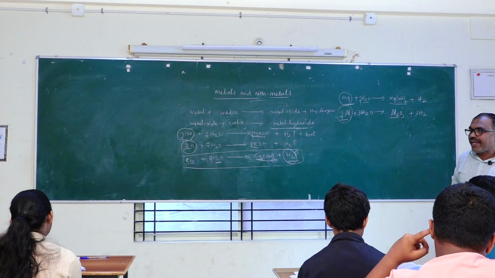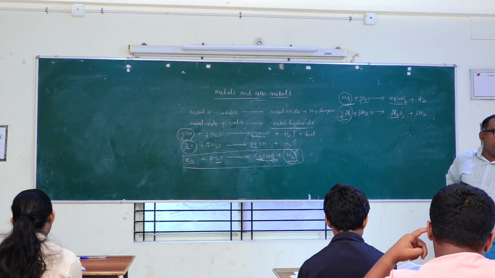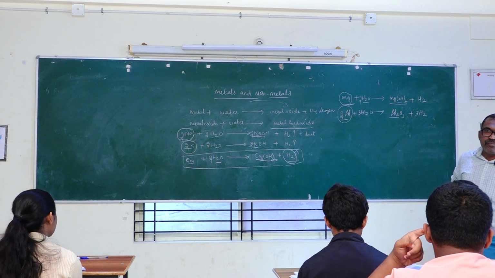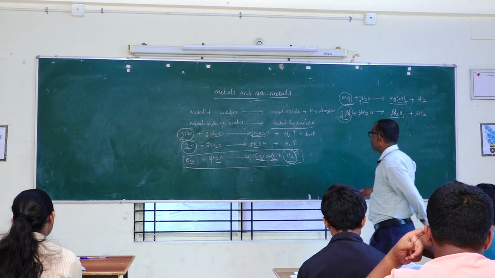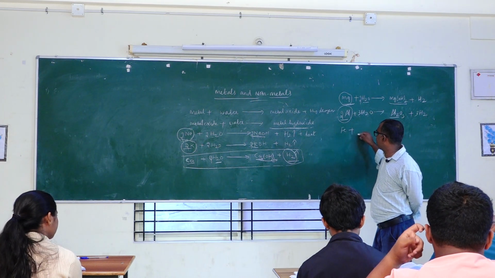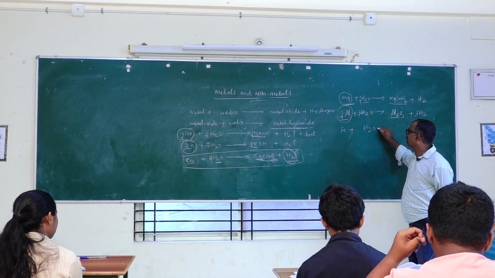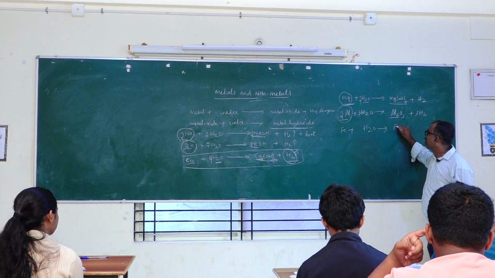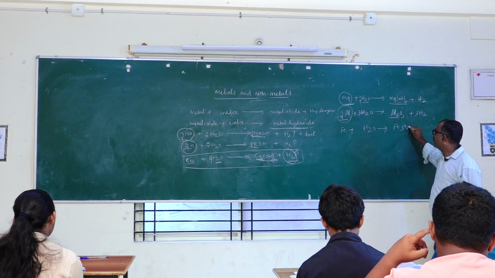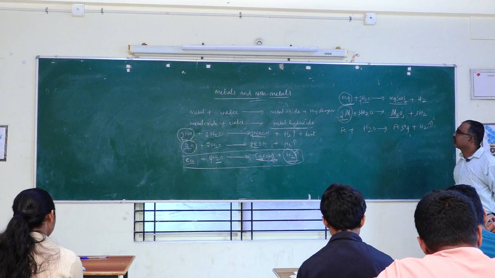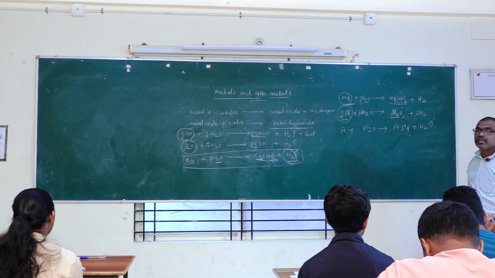Then next, iron does not react with hot water or cold water. It reacts with steam, not water. Steam is also a form of water. So Fe plus water gives rise to Fe3O4, that is going to give hydrogen gas.